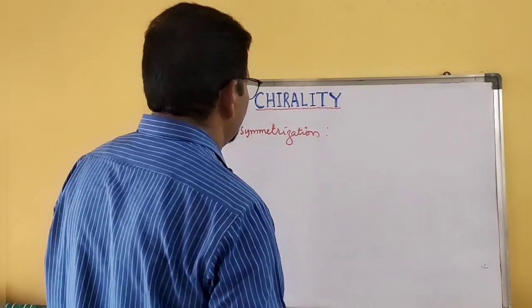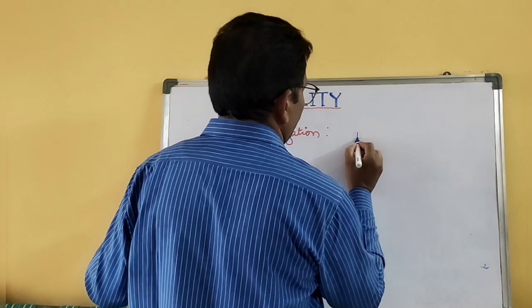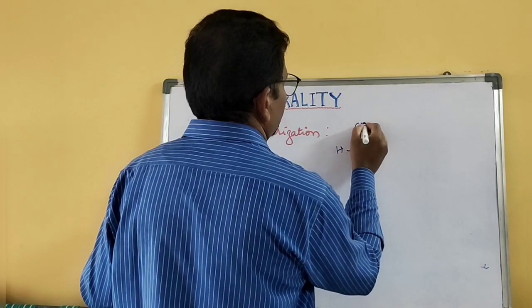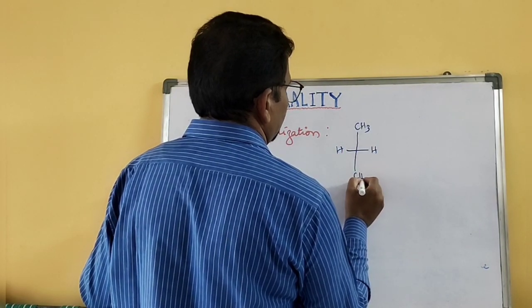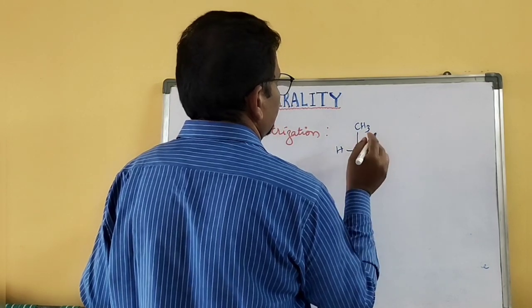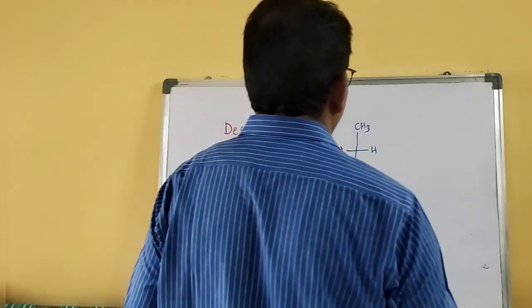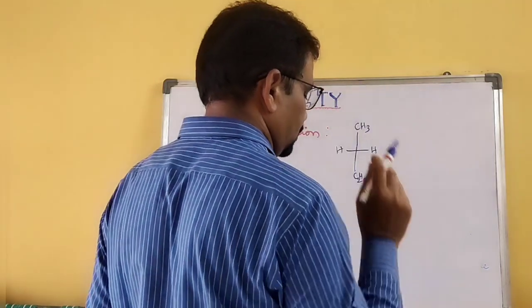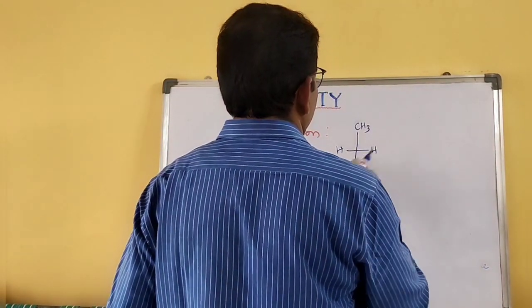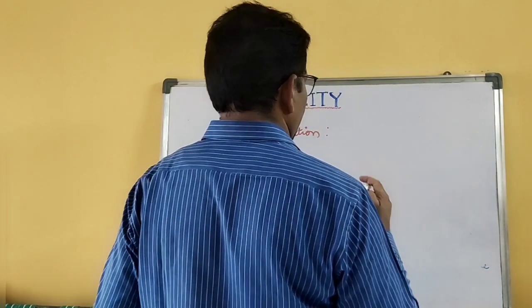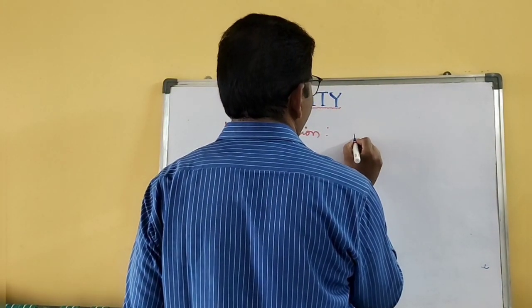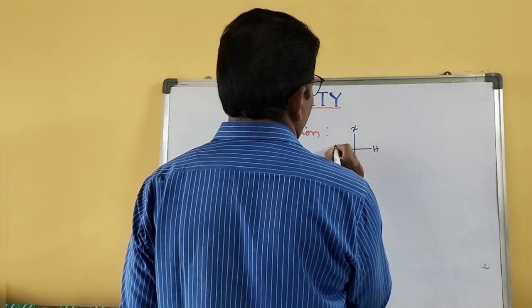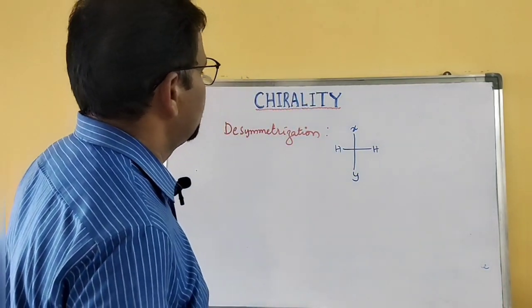Say for example, CH3, C2H5. Let me give you a simple example: X, Y, H, H. This is a symmetric molecule.